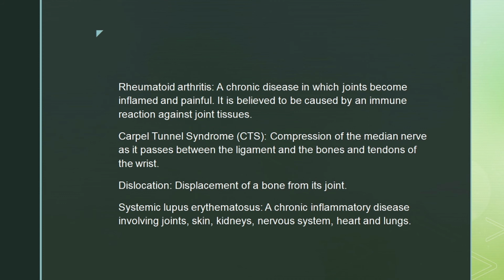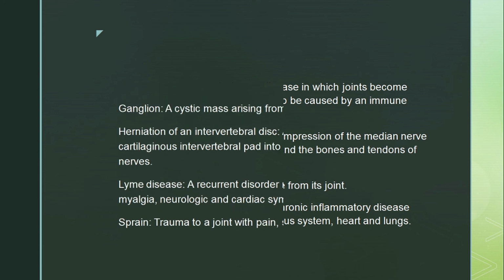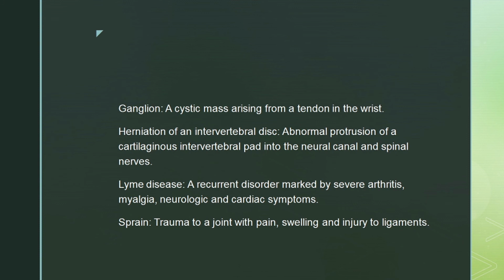Systemic lupus erythematosus, a chronic inflammatory disease involving joints, skin, kidneys, nervous system, heart and lungs. Ganglion, a cystic mass arising from a tendon in the wrist. Herniation of an intervertebral disc. Abnormal protrusion of a cartilaginous intervertebral disc into the neural canal and spinal nerves.